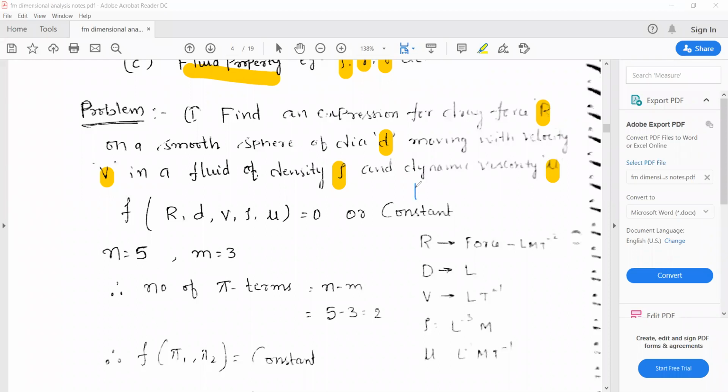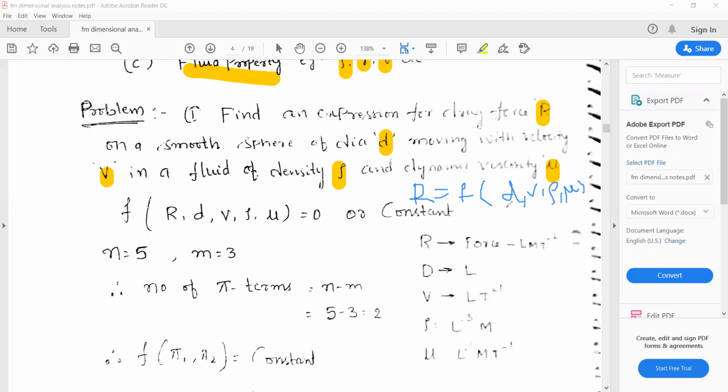So you can write R is equal to, R is a dependent variable which depends on, R is a function of diameter, velocity, density and dynamic viscosity.